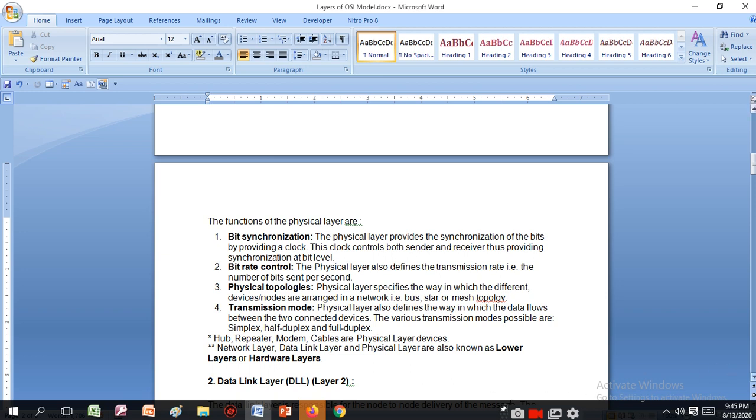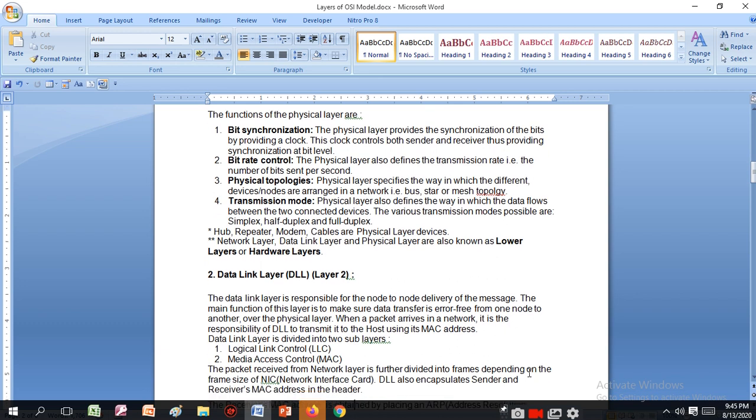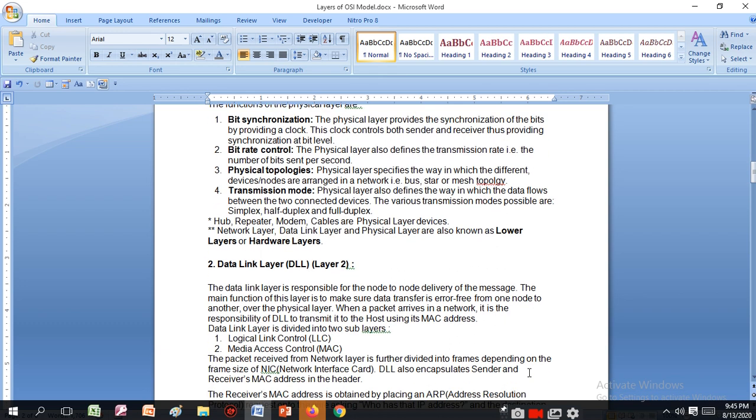Now the second layer is the data link layer. The data link layer is responsible for node to node delivery of the message. And what is a node? A node is a computer. The main function of this layer is to make sure data transfer is error free from one node to another over the physical layer. When a packet arrives in the network, it is the responsibility of the data link layer to transmit it to the host using its MAC address. And what is a MAC address?